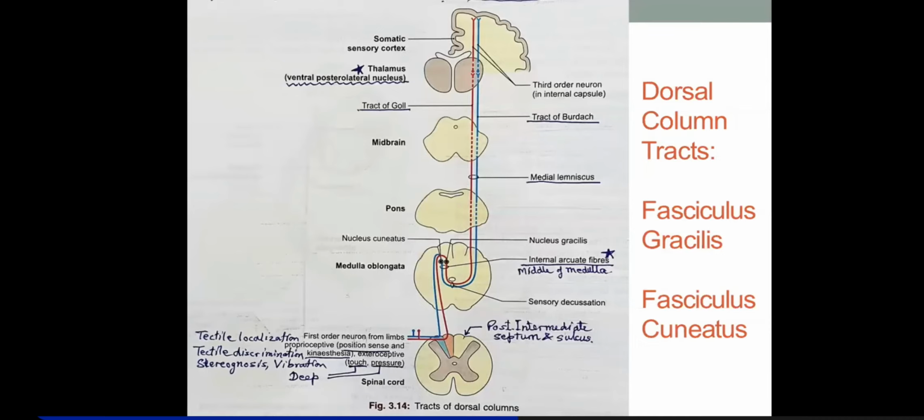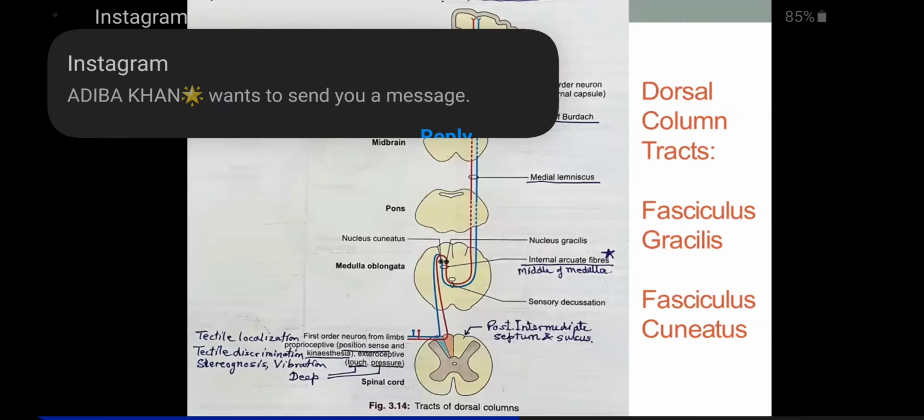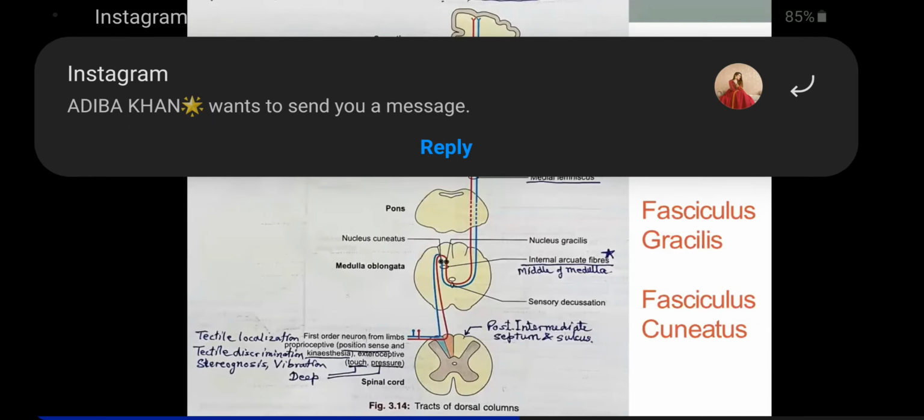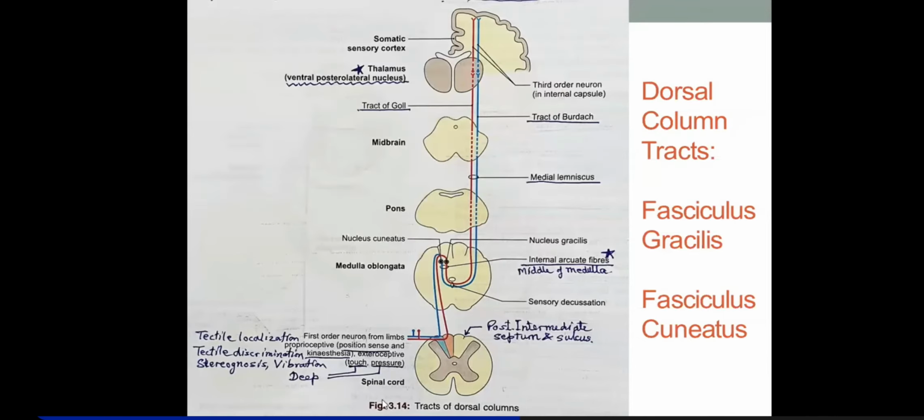Now the fibers carrying sensations of touch, pressure, position, tactile discrimination, stereognosis from the upper limbs, upper thorax and cervical region will be packed lateral to the fasciculus gracilis in the form of fasciculus cuneatus. That is the bundle of first order neurons lateral to the posterior intermediate septum in the dorsal column, and that bundle is called fasciculus cuneatus.